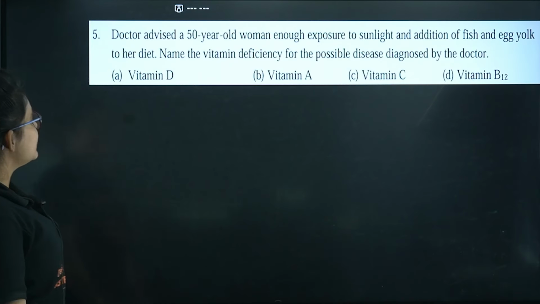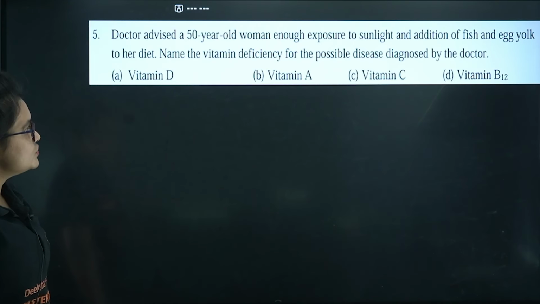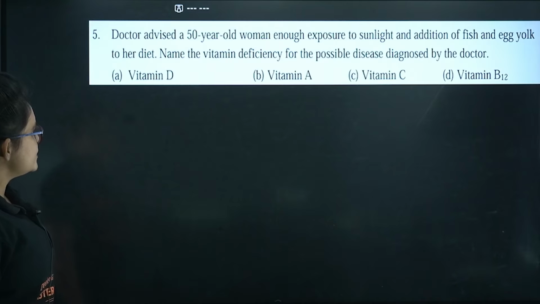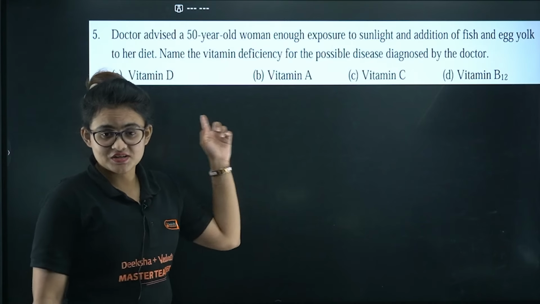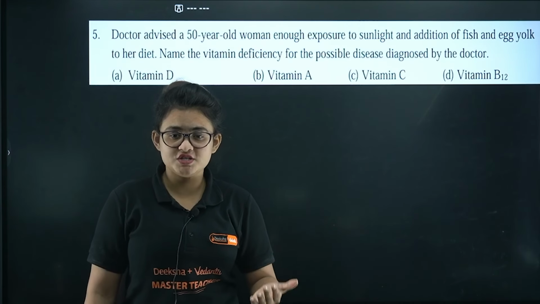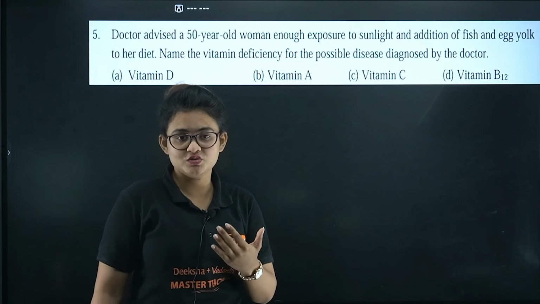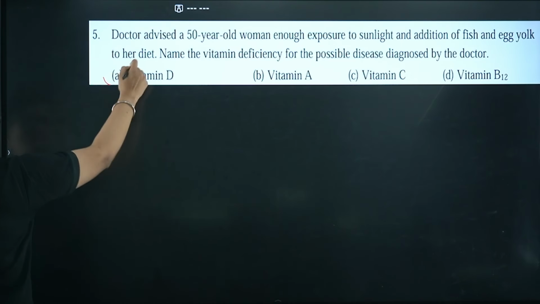You can see a doctor advised a 50-year-old woman enough exposure to sunlight and the addition of fish and egg yolk to her diet. Name the vitamin deficiency for the possible disease diagnosed by the doctor. So definitely some vitamin deficiency, as you can see in the options, and I guess you people know for which vitamin deficiency you need to be exposed to sunlight. Yes, that is vitamin D.